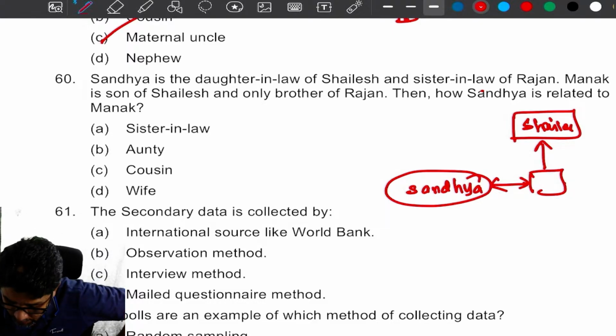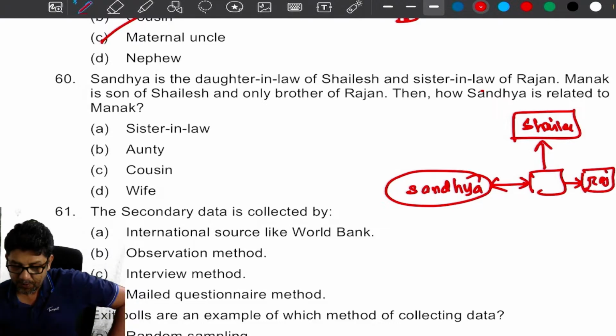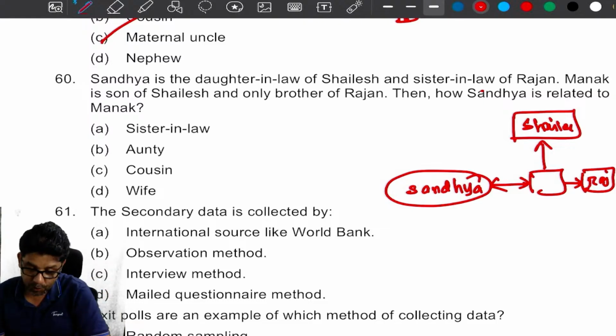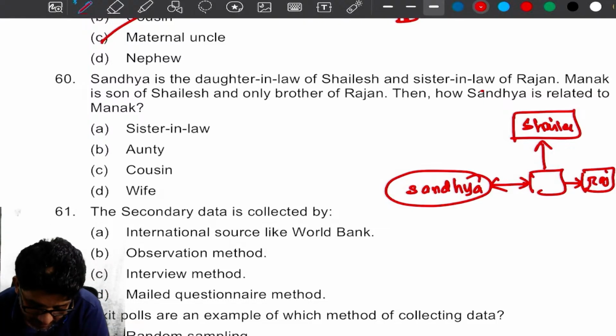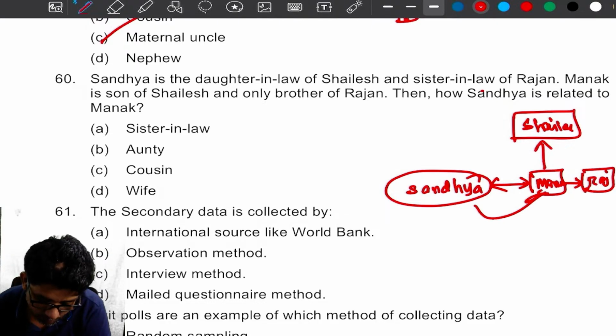So Rajan is Sandhya's husband's brother. Manak is son of Shailesh and only brother of Rajan. That means he is Manak. Then how is Sandhya related to Manak? Wife.